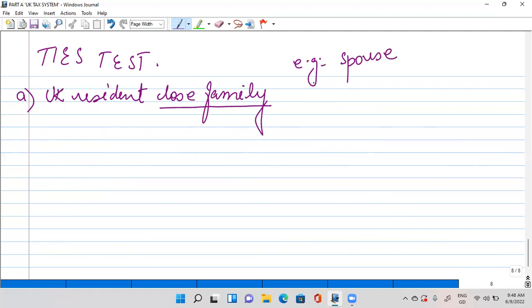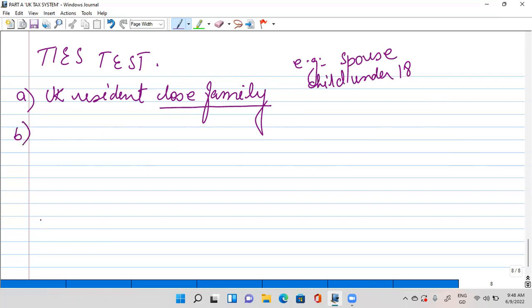Okay, your child if he is under the age of 18, but it doesn't include your parents or your grandparents. All right. So in the MCQs, in the case, we have to look for these things, right? Okay. Any of his close family members is a UK resident. Okay, this is the first tie. We will say, okay, number one tie.